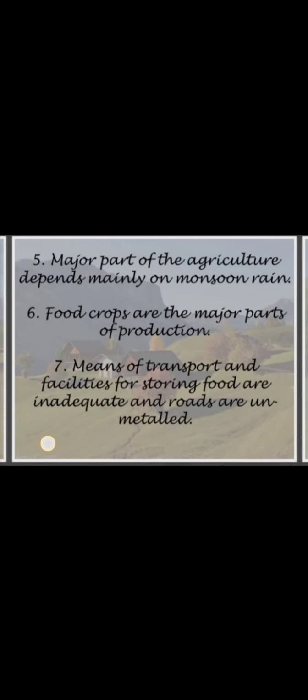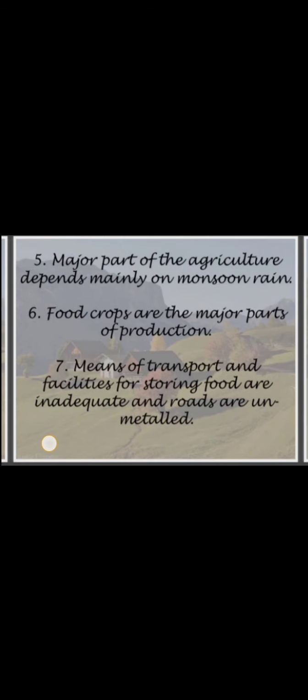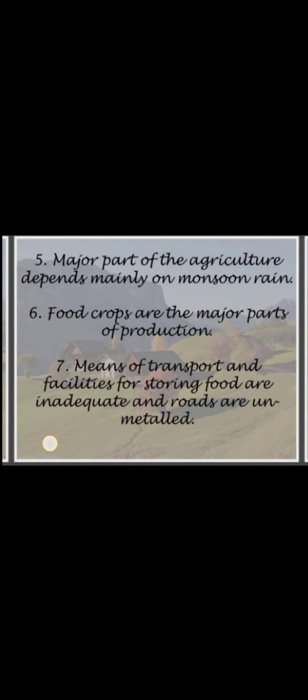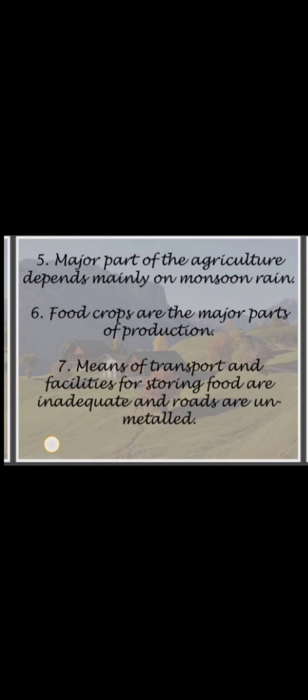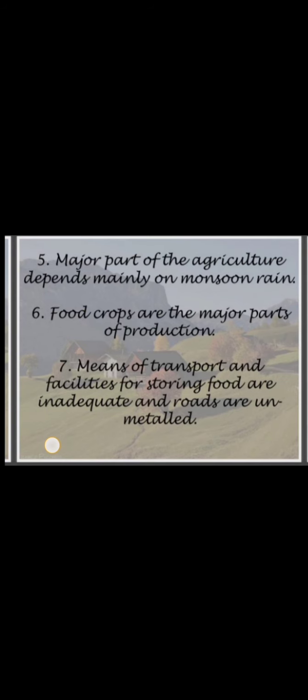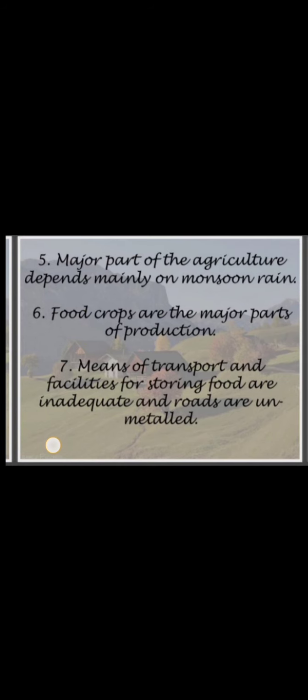Major part of agriculture depends mainly on monsoon rain. Then food crops are the major part of production. We are mainly cultivating food crops. Then the means of transport and facilities for storing food are inadequate and roads are unmetalled. That means we do not have enough transport and storage facilities.